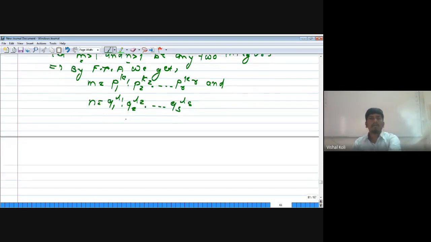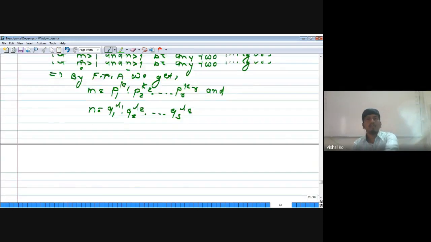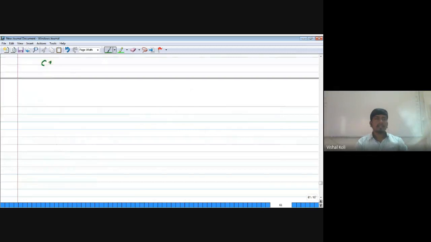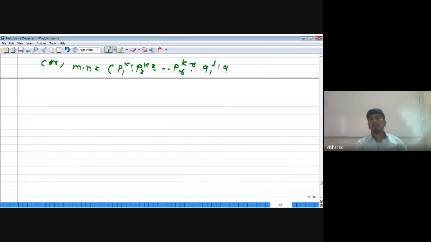Now we have to consider the product m into n, since we have to find the divisors of m into n. Now consider m into n, where m is p1 to the power k1 into p2 to the power k2 up to pr to the power kr, and n is q1 to the power l1 into q2 to the power l2 up to qs to the power ls.